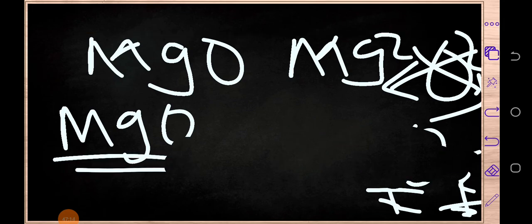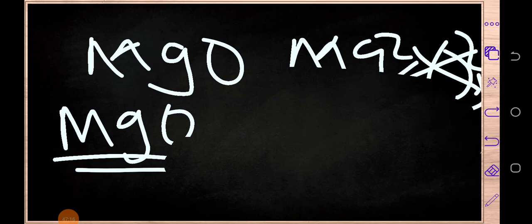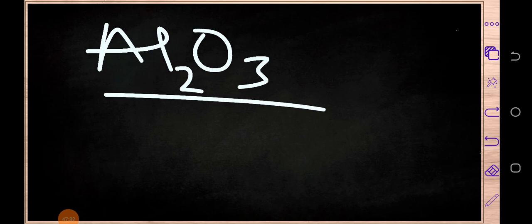Okay, maybe the other example I give you, before I give you some few notes. The other example is the compound of aluminum oxide. The compound of what? Aluminum oxide. This is how we write the chemical formula for aluminum oxide. But how do we write this? Just do the same procedure.